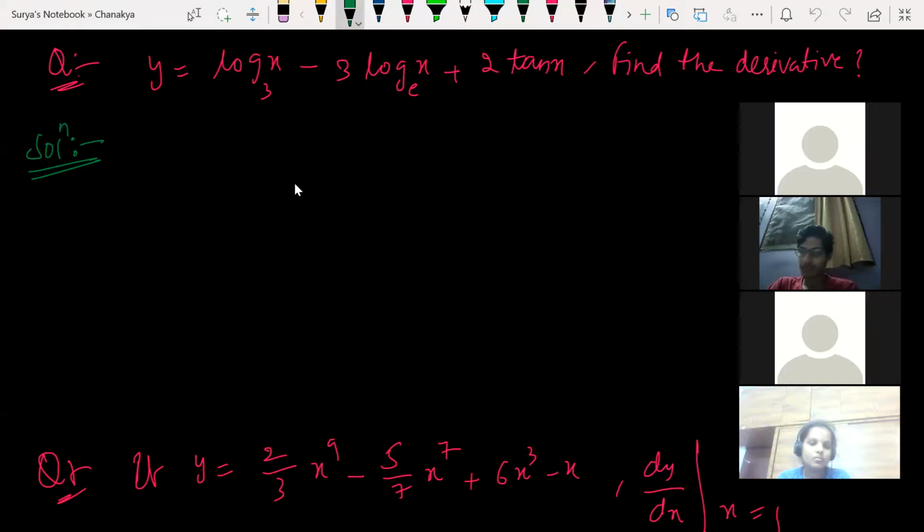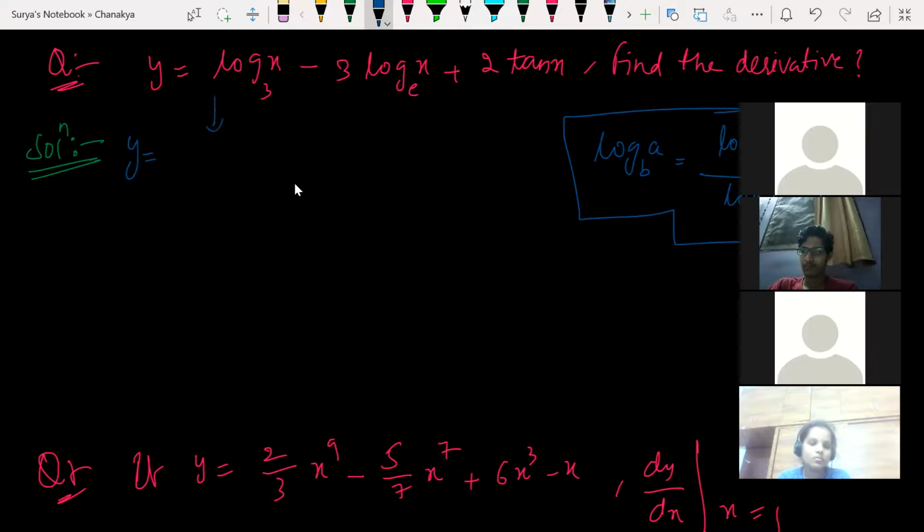What happened? Guys, how can we do this? Look at this. Let me give a formula here. How many of you know this formula? I just gave you long back. Log A base B formula can be written as log A base e divided by log B base e. This is a formula which you need to use here. Okay? So this can be written as what?